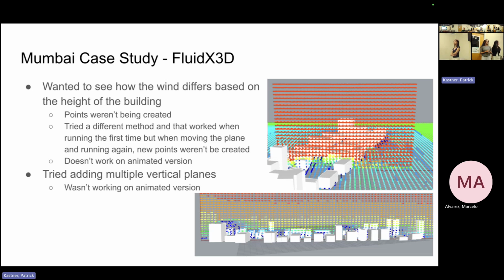And yeah, I wanted to see how the wind differs based on the heights of the buildings, but when creating the vertical plane, the points weren't being created. We tried a different method and that worked the first time it ran, but then when trying to move that plane to a better location to understand how it interacted with the buildings more, those points weren't being created. It just stayed on the original vertical plane, even though there wasn't even a plane there anymore. So I'm not sure what happened with that, but there were new updates to the non-animated version and that works, and I was able to make multiple vertical planes on that, but it still wasn't working on the animated version.